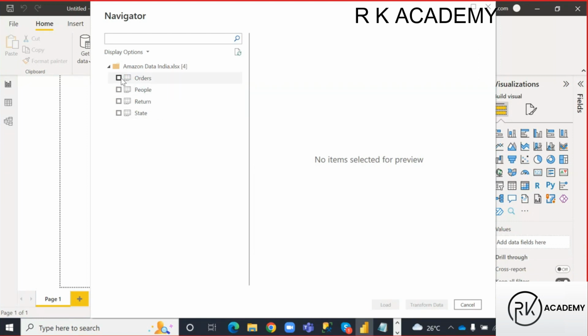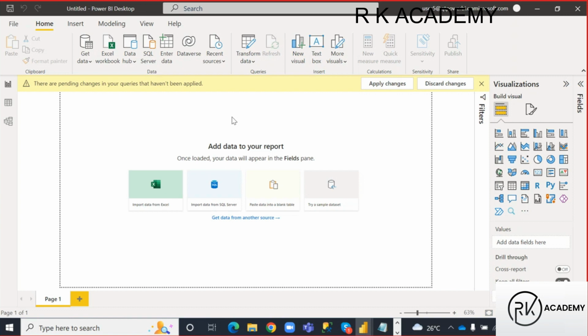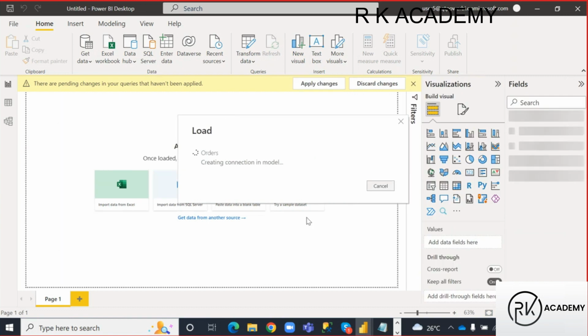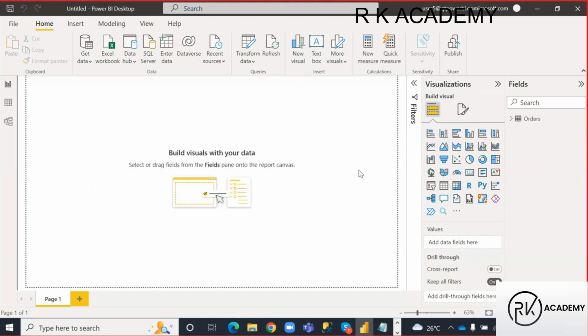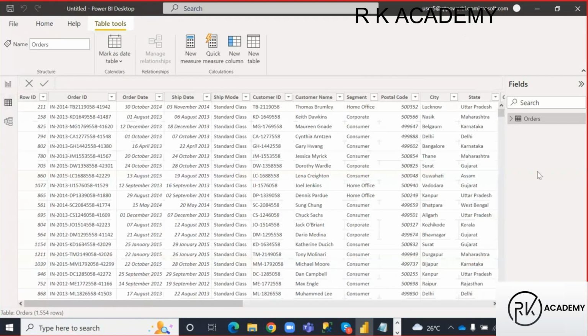My analysis is depending on only this orders table. Just let me select that orders table. Just click on load, guys. That orders table is going to be loaded to my Power BI desktop, right? Let it load, guys. Right, so here I can see data orders table, right? If I want to see data under this orders table, I need to go to this, called data view, guys. If I go to data view, I can see the data under that orders table.